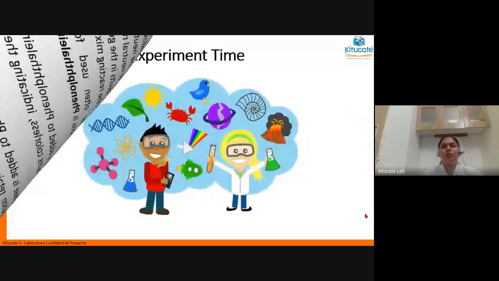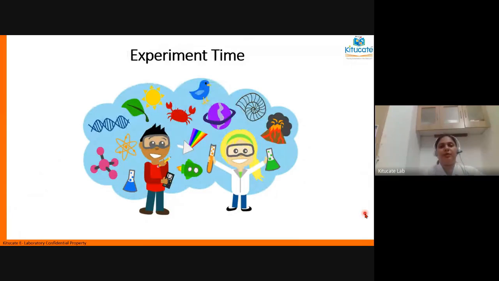All right. So before we jump to the experiment, for this neutralization reaction, there are 4 combinations. I want you all to write it down. I'm going to dictate it. I want you all to write the 4 reactions that I'm dictating in your notebooks. The first combination is when the acid is a strong acid and the base is a strong base.